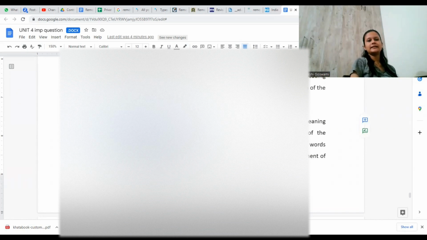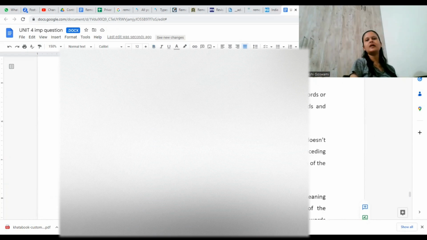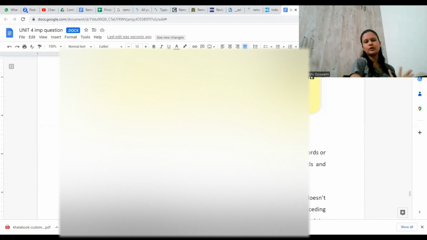It was applied in the case State of Assam versus R. Muhammad. What happened here is that the Supreme Court made use of this rule to arrive at the meaning of the word posting. Now, if I ask you what is posting, what would you answer? What do you think posting is?